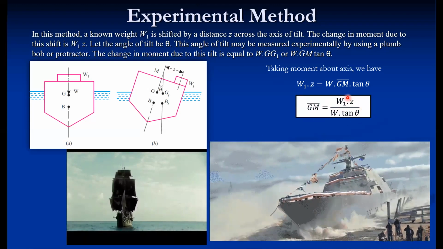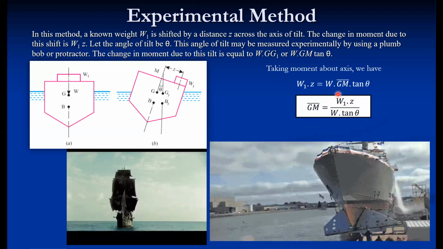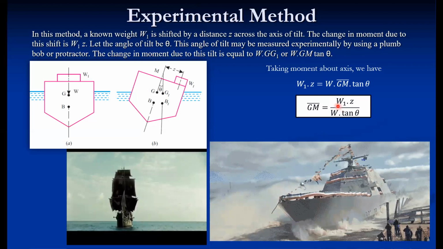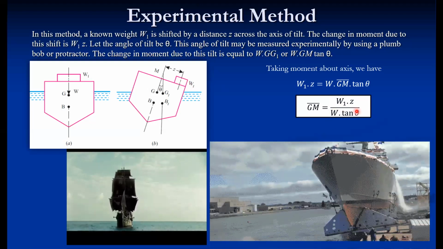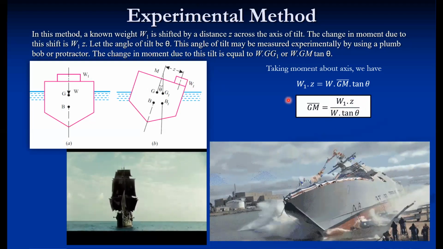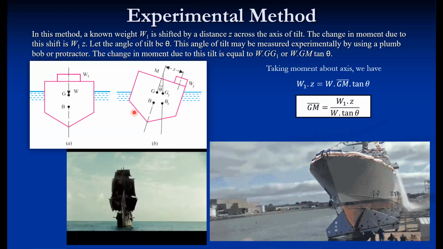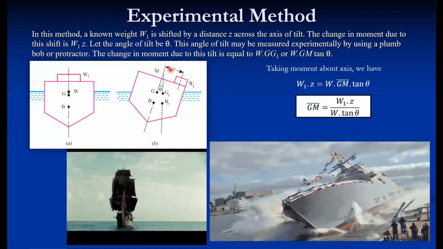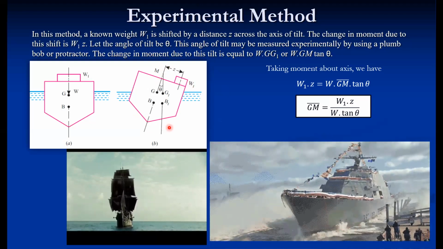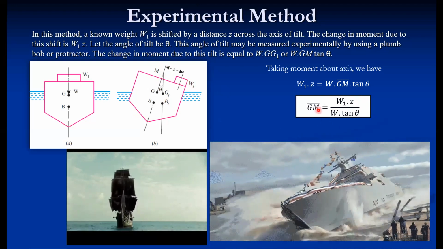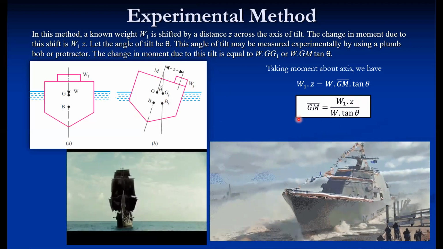That is the weight of the jockey. W1 in our case is the weight of the jockey. W we are considering is the entire weight of the ship, including the weight of the jockey as well. Z is the distance traveled by the jockey, and tan theta is the angle made by the ship along the vertical axis. So all these measurements we can take experimentally and calculate GM.